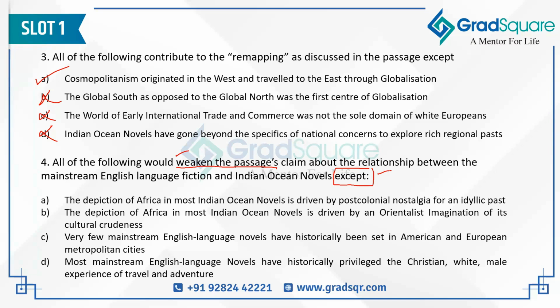So we have to read this question very carefully in order to understand exactly what's been asked. If we read this and understand this, then let's go through the options one by one. Option A says the depiction of Africa in most Indian Ocean novels is driven by post-colonial nostalgia for an idyllic past. Now, we might not know the meaning of the word idyllic, but I hope we know the meaning of the word nostalgia. Nostalgia is when you look back at your past and you're very happy and very contented, and you look back at it with a sense of happiness, at the same time a sense of sadness that, oh, that past was so beautiful and I cannot experience that ever again, and that is what is called nostalgia.